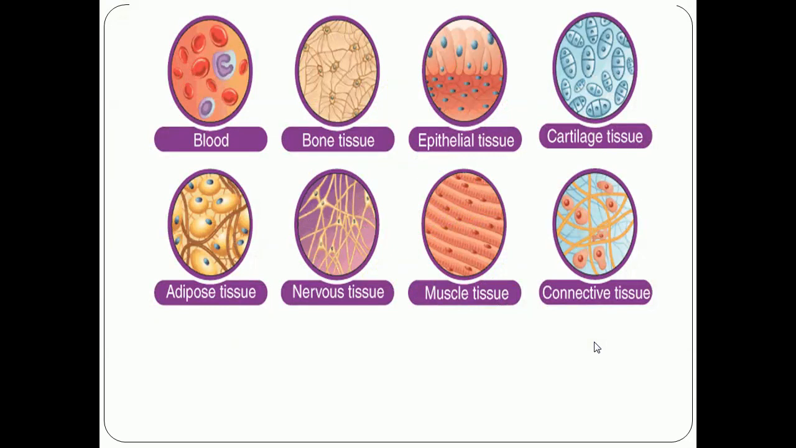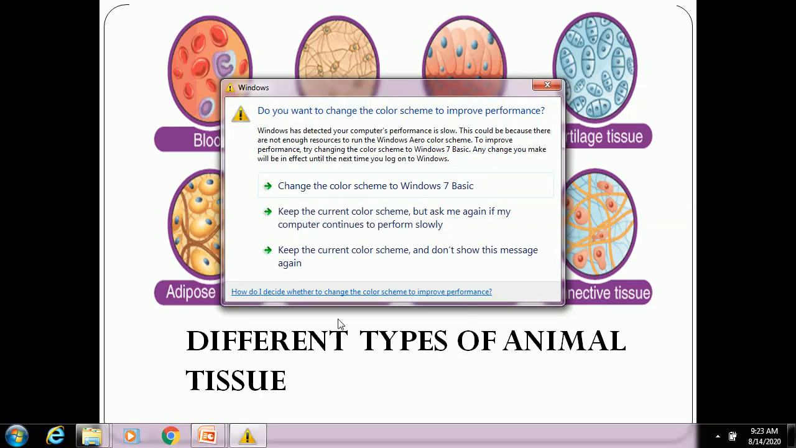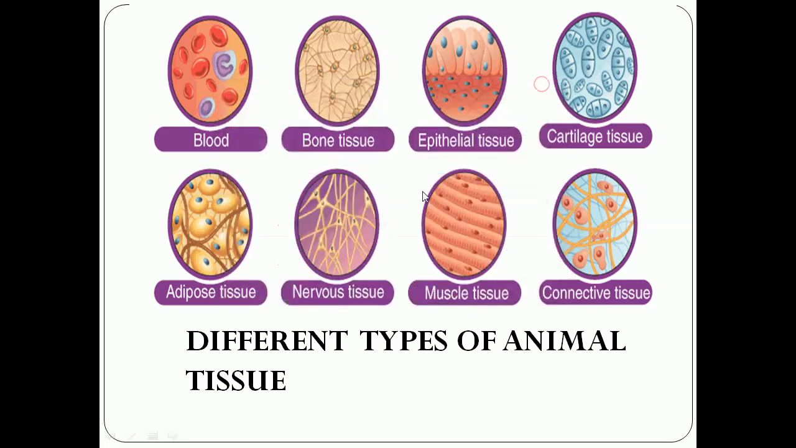So there are different types of animal tissues. They are blood, which is a fluid tissue, bone tissue, epithelial tissue, cartilage tissue, adipose tissue, nervous tissue, muscle tissue, and connective tissue. So these are different types of animal tissue.